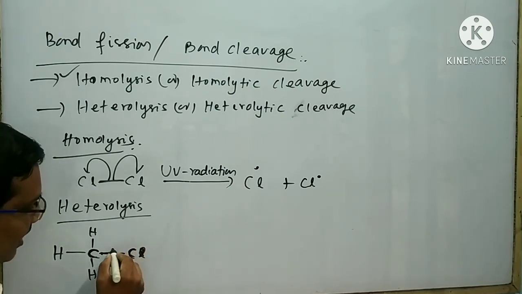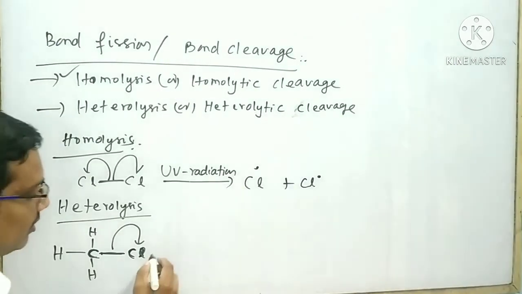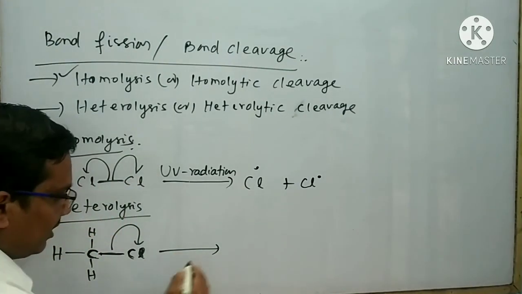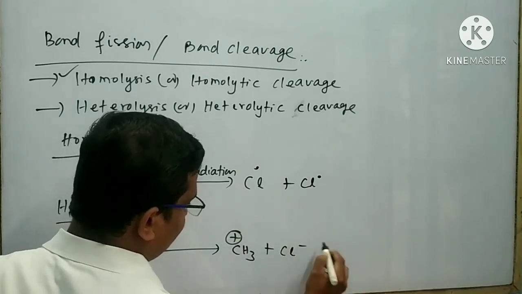So I can draw like this. This is the representation for heterolysis. This is the representation for homolysis. Then I can write here like this, CH3 plus Cl minus.